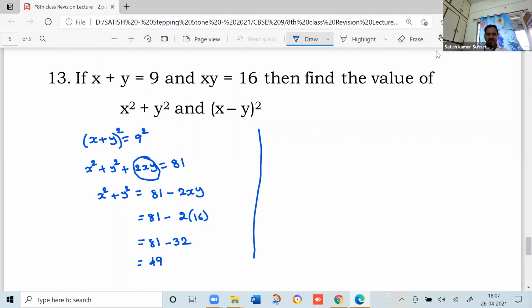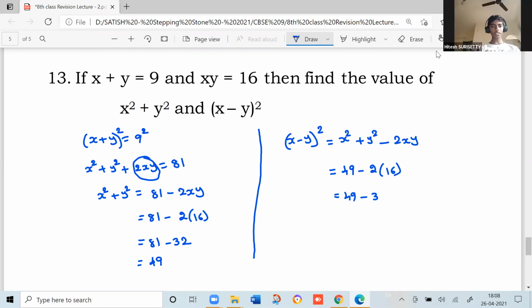Next is x minus y whole square, which we need to calculate. Now expand this: x square plus y square minus 2xy. But x square plus y square we already calculated in the first part. That is 49, minus 2 into xy again. That is 2 into 16. So 49 minus 32. Subtract 32 from 49. How much? 17. That is the answer for x minus y whole square.